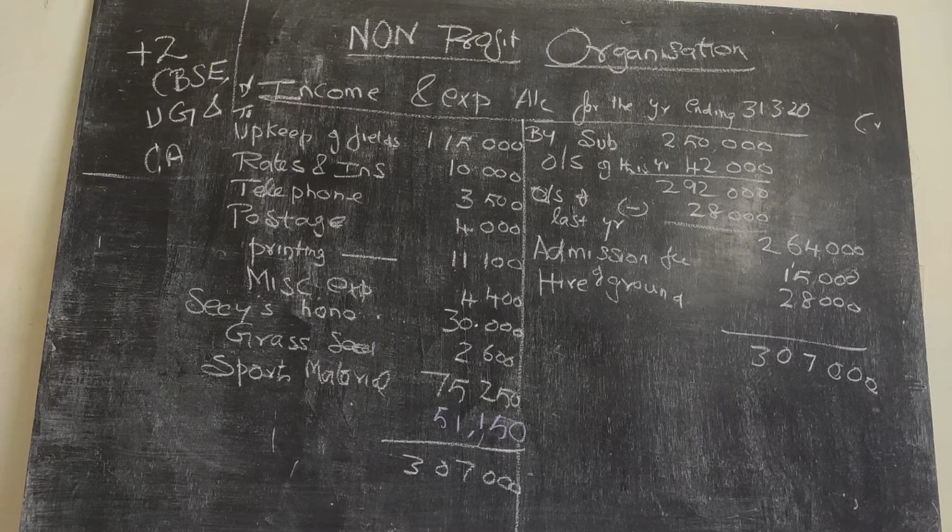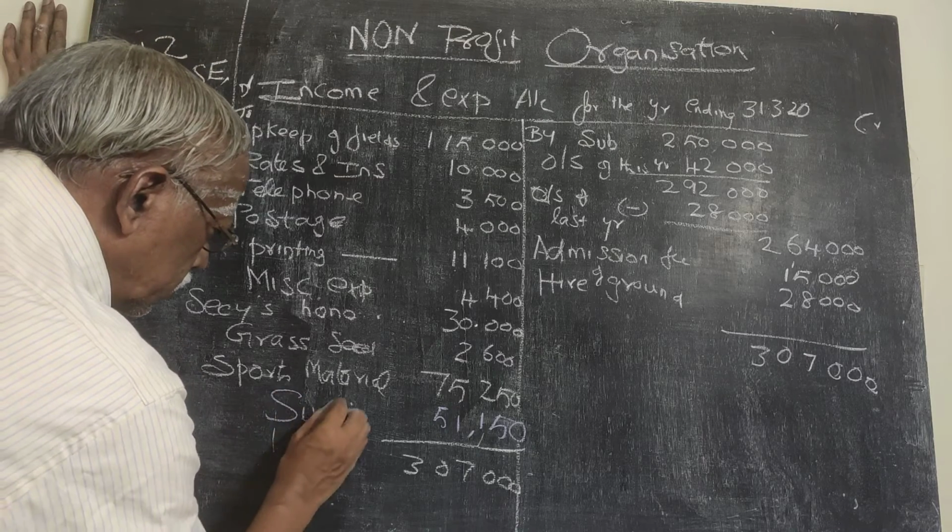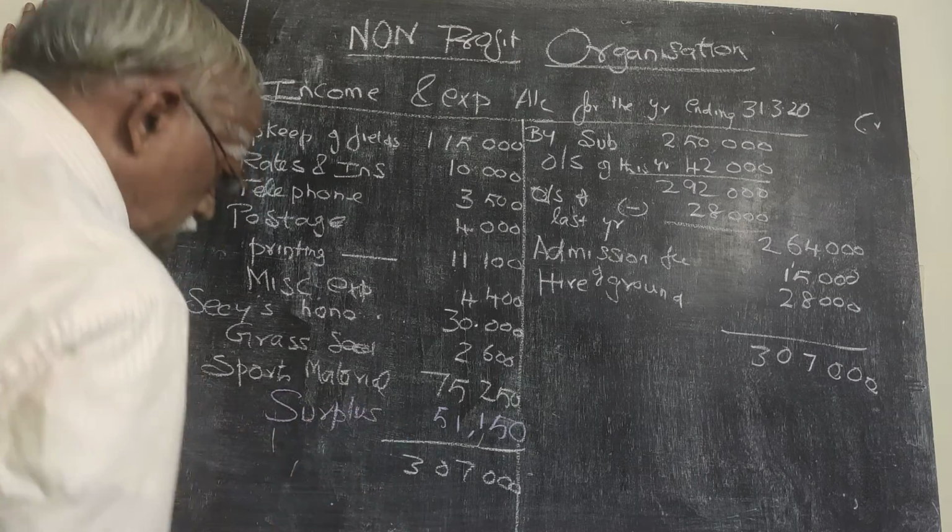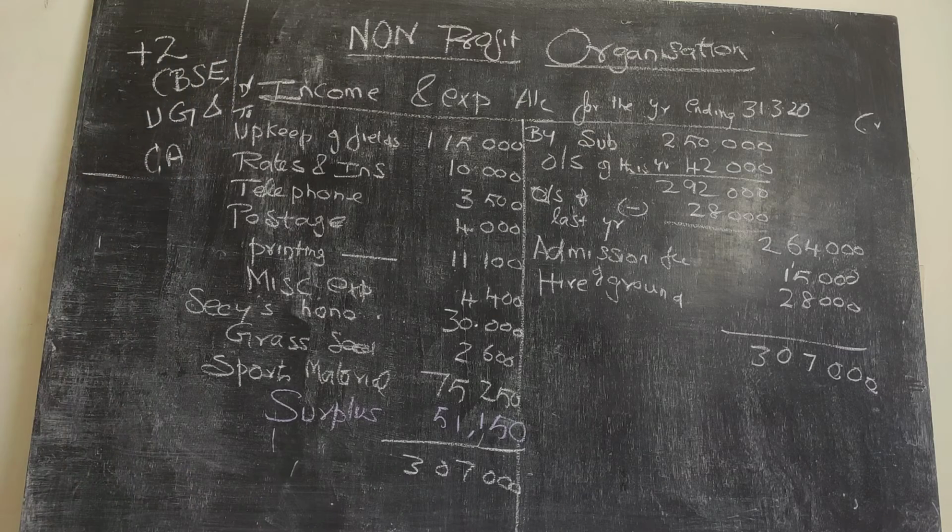So the balancing figure I am getting is 51,150. That is the surplus which has to be taken to balance sheet. So one part we have completed, 51,150.